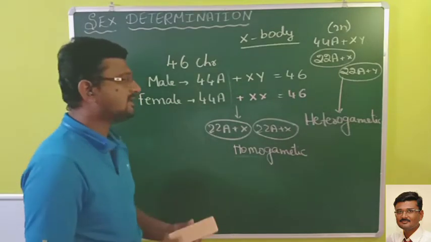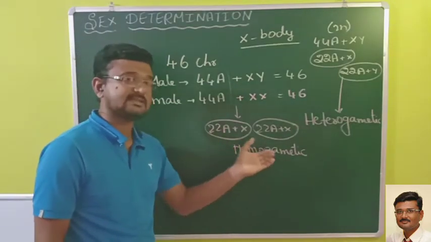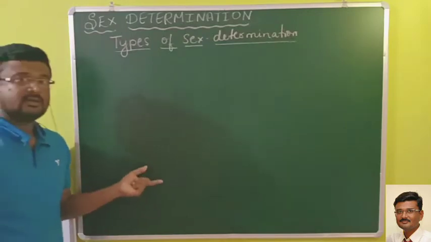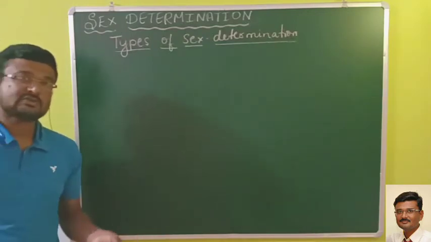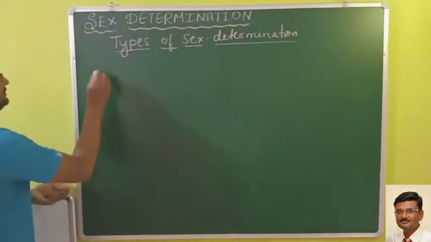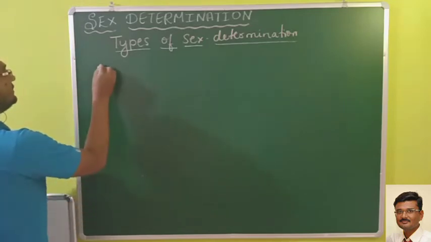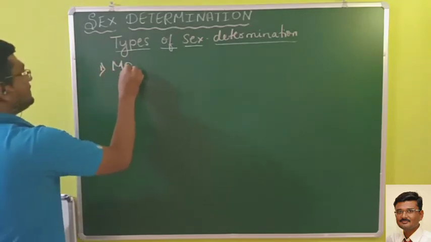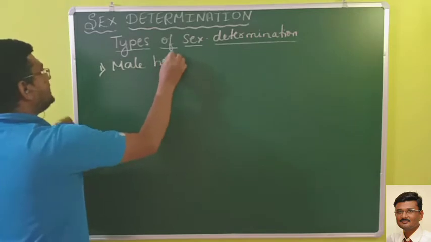Now let us see the types of sex determination. Today we will be studying three types of sex determination. One is male heterogamy.